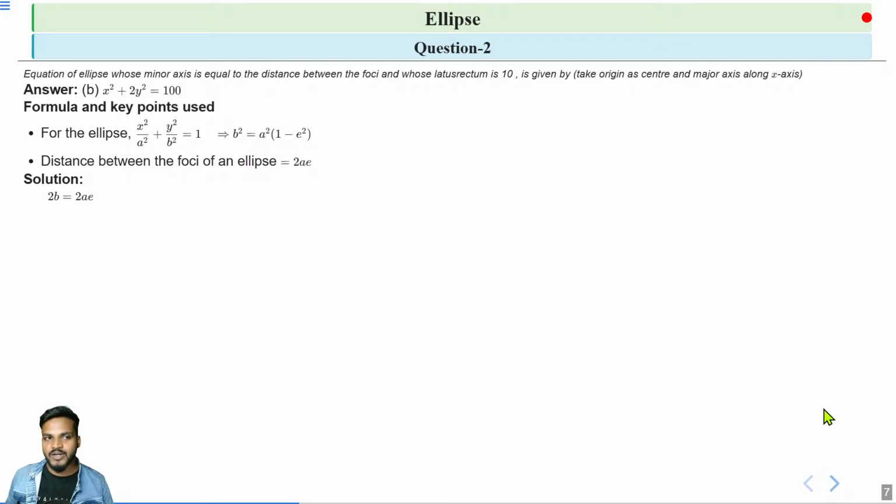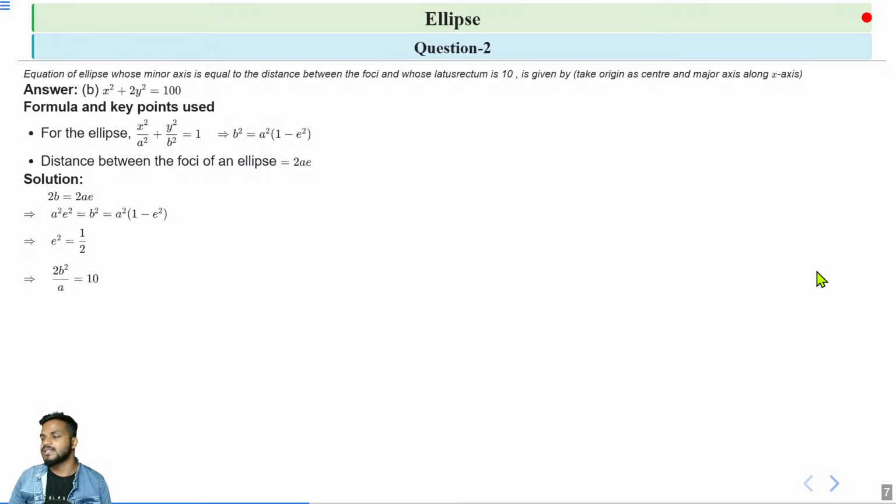Okay. So first thing is given that the length of minor axis is equal to the distance between the foci. So 2b is equal to 2ae because the length of minor axis is 2b. So we get b is equal to ae. And when we substitute into the relation b square is equal to a square into 1 minus e square, in place of b we write ae. So we get a square e square is equal to a square into 1 minus e square. And when we solve this, we get the value of e square is equal to 1 by 2. So now we have e square is equal to 1 by 2.